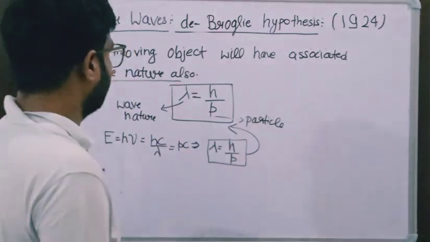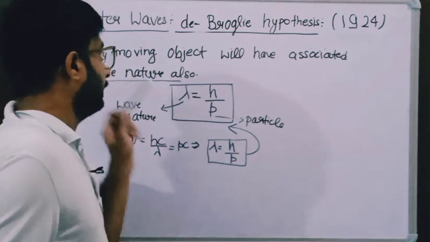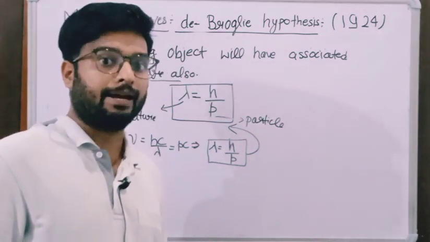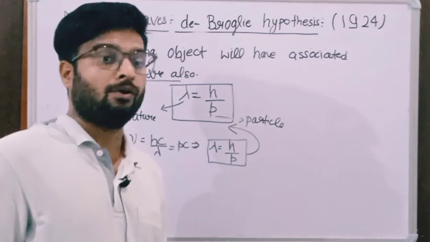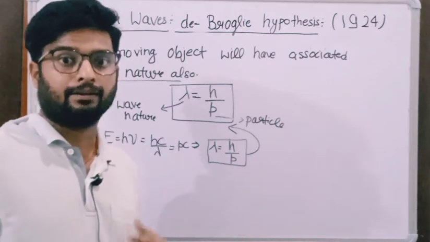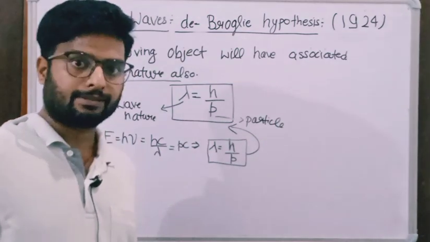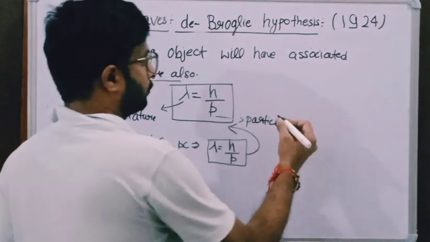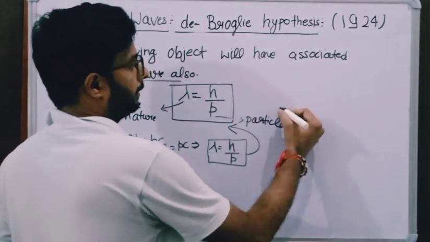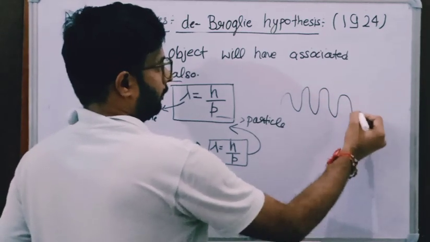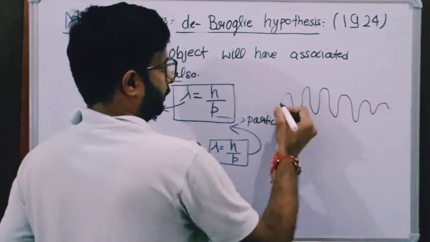So in this way any moving object will have its associated wave nature, and that wave will be called de Broglie waves, or we can say matter waves or group of waves. This wave will be something like this, and this is known as a group of waves.